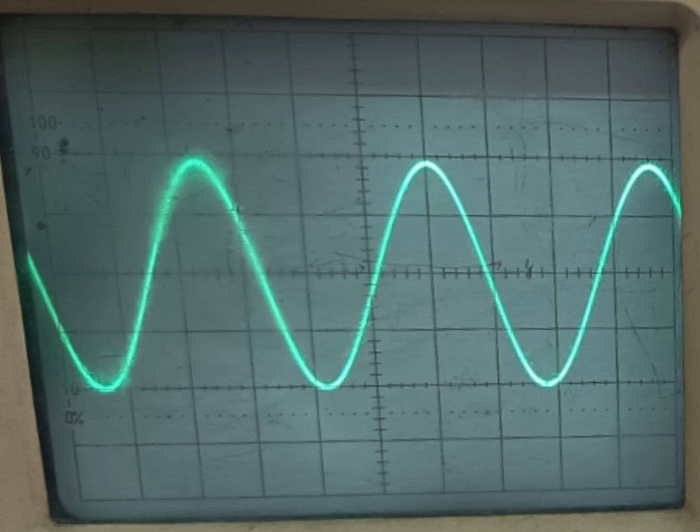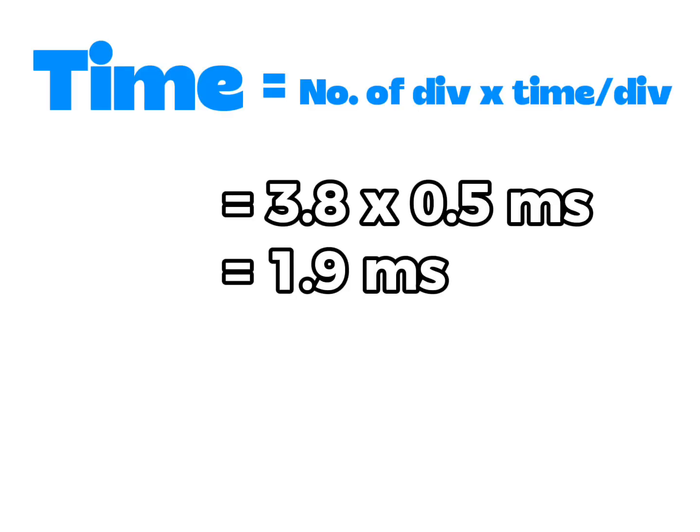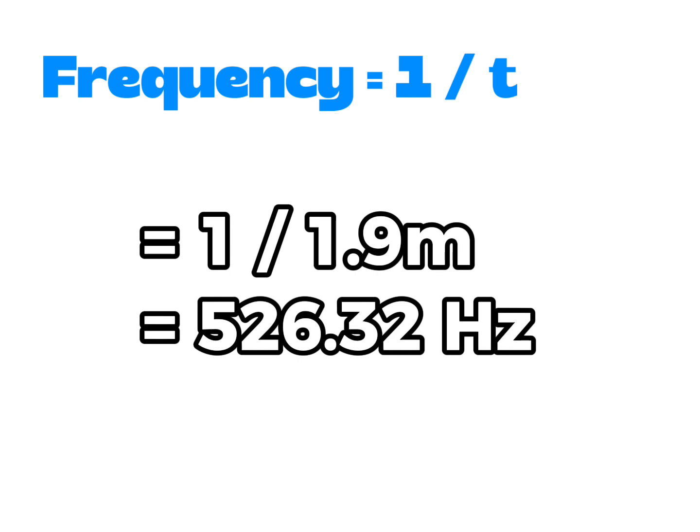So, this is waveform to calculate. To find peak to peak is number of division times volt per division, which means 4 times 1 is equals to 4. Next, to find time is number of division times time per division, means 3.8 times 0.5 millisecond is equal to 1.9 millisecond. Last one is frequency is 1 over time, means that 1 over 1.9 millisecond is equals to 526.32 Hz.